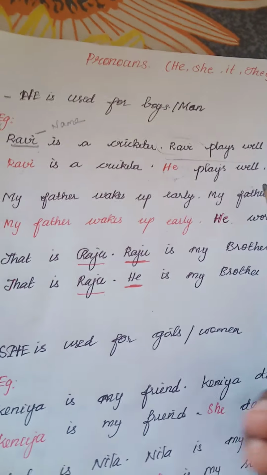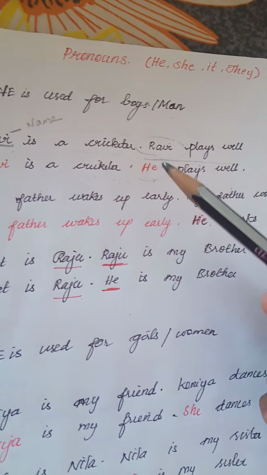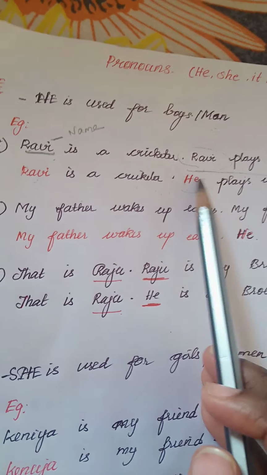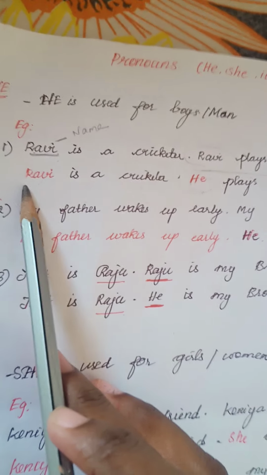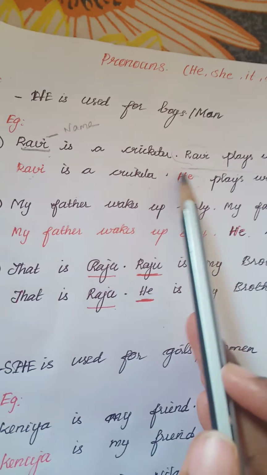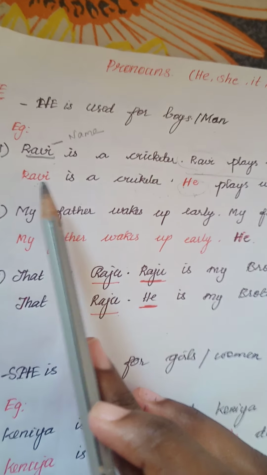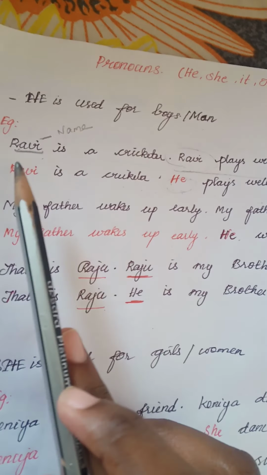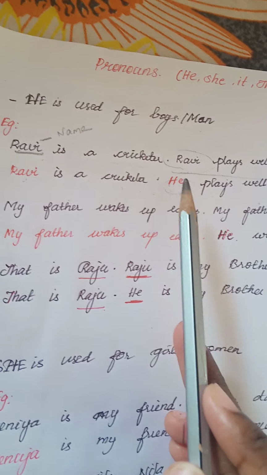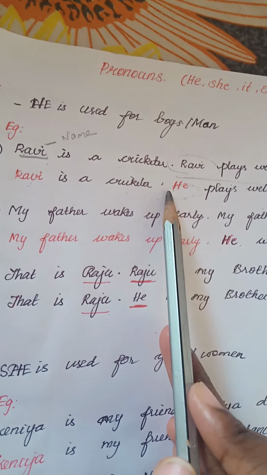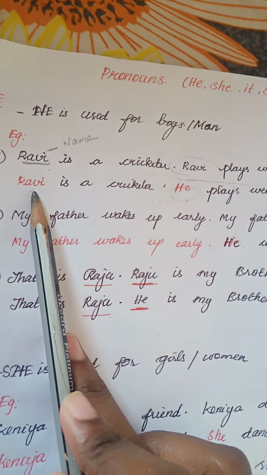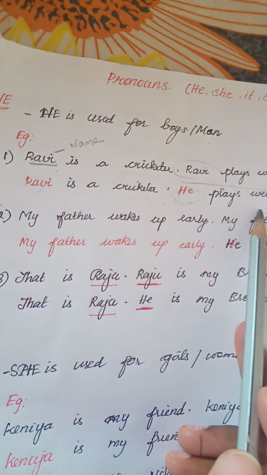Pronouns refer. We use a pronoun instead of a noun. Keep 2 points in your mind. We use a pronoun instead of a noun. Instead of the noun Ravi, we are using the pronoun he. In the first sentence, we are using Ravi is a cricketer. In the second sentence, instead of the noun Ravi, we are using the pronoun he. He denotes the noun Ravi. He is denoting Ravi, right? Ravi plays well. He plays well.